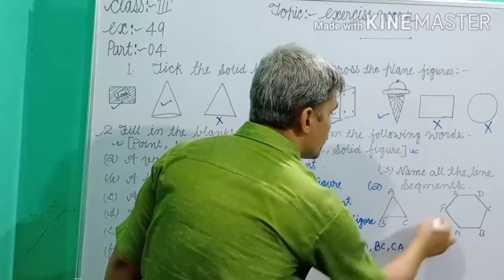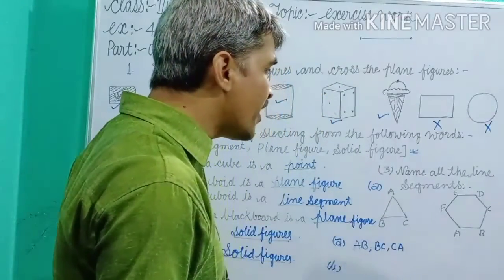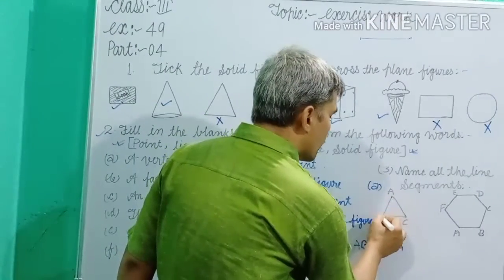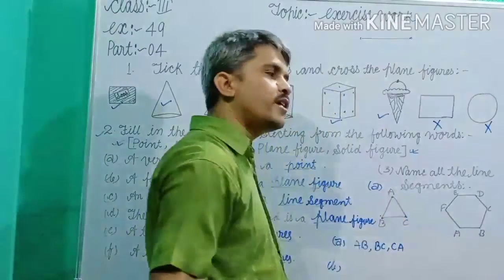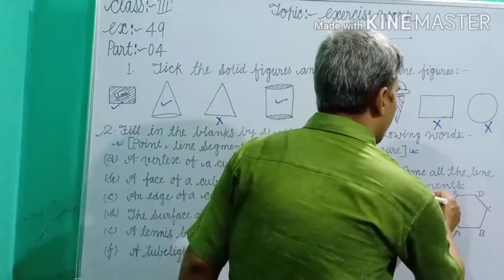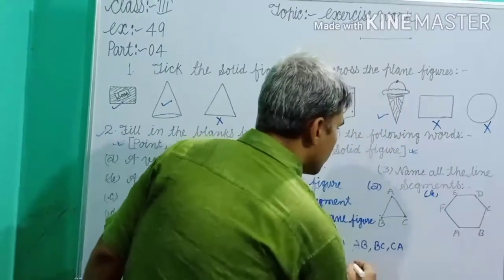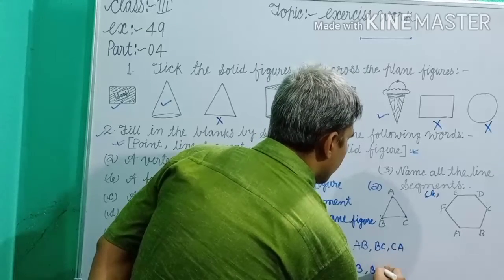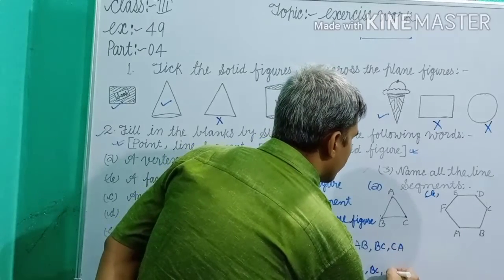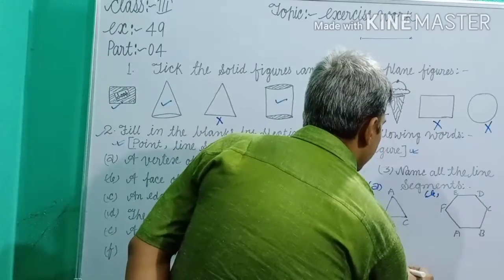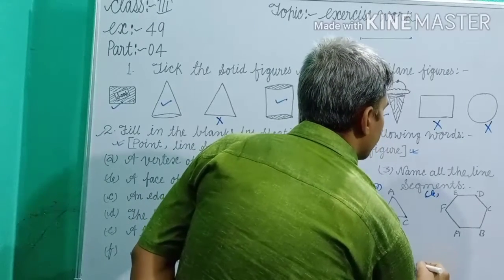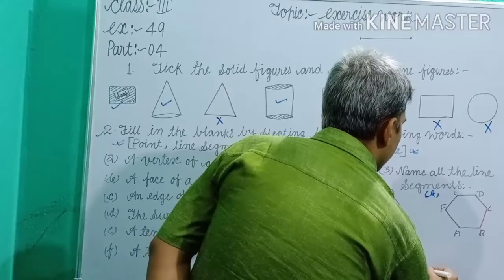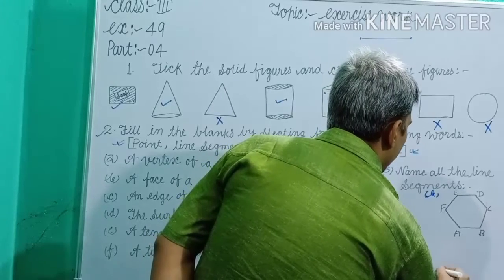Now the second question. How many line segments are in a triangle? 3 line segments. Here AB and BC and CA. Now in figure B, how many line segments? Write down AB, BC, CD, DE, EF and AF.